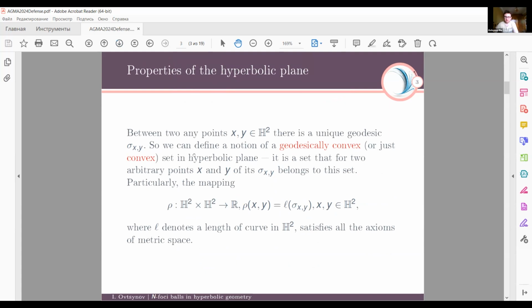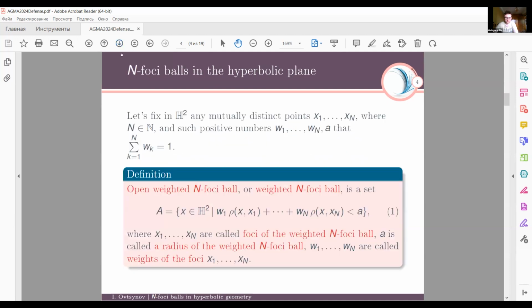It means that we can define a notion of a geodesically convex set in a hyperbolic plane. It is actually a set such that for two arbitrary points x and y of it, sigma xy belongs to this set. Particularly, the mapping rho xy, which is equal to L of sigma xy, where L denotes the length of a curve in H2, satisfies all the axioms of a metric space.